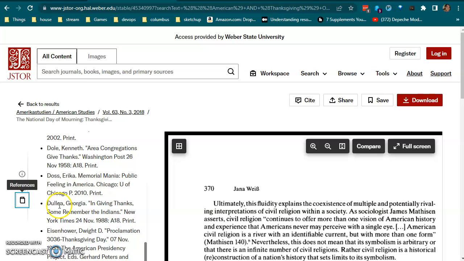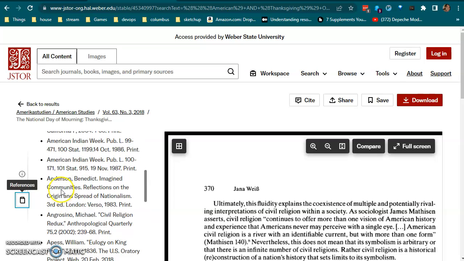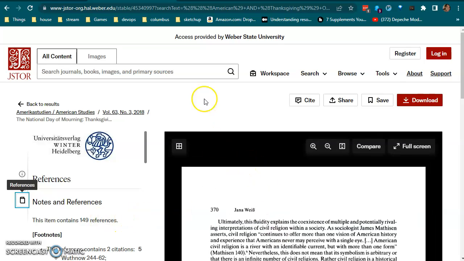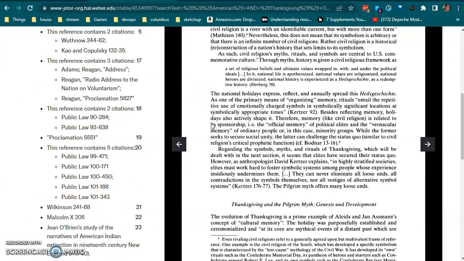Even the references tell you that. There's a lot of fact that backs up every statement that she makes. And overall, this was a great essay to use. And I was really happy that she provided such great facts on everything she did.